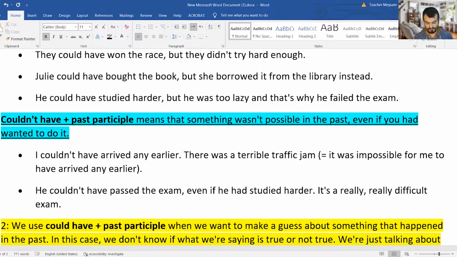For example, you're late today and you say, I'm late, but I couldn't have arrived earlier than this because there was a terrible traffic jam. I couldn't come earlier than this. It was impossible for me to have arrived any earlier. I wanted to be on time, but traffic didn't let me be on time.